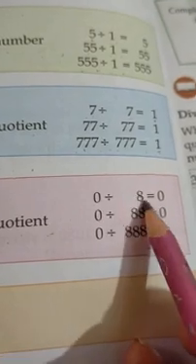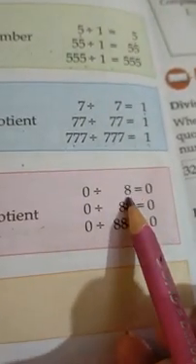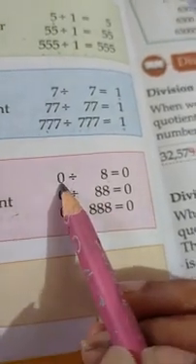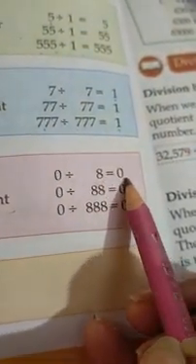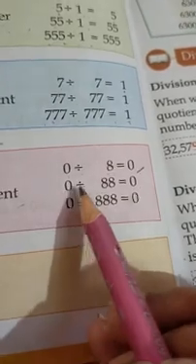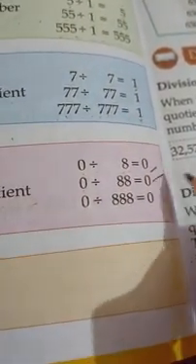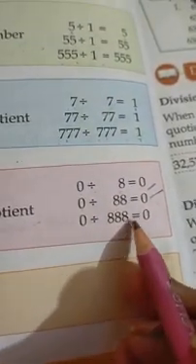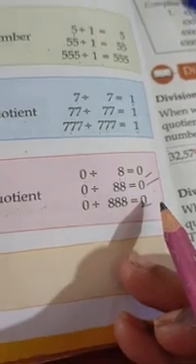When 0 is divided by a non-zero number, non-zero number means the number other than 0. 0 divided by 8, we will get 0 as the quotient. If 0 is divided by 88, we will get the quotient as 0. When 0 is divided by 888, then we will also get the quotient as 0.